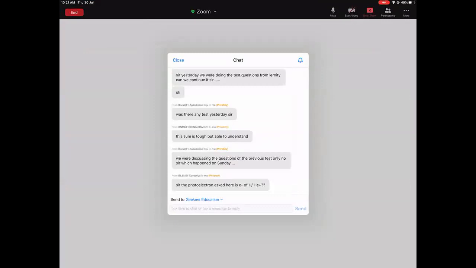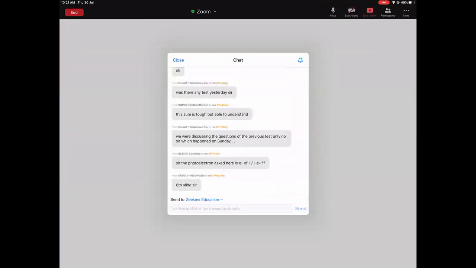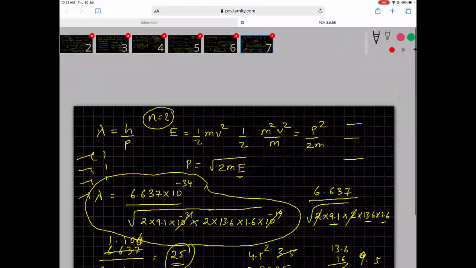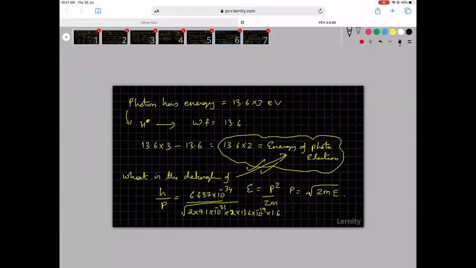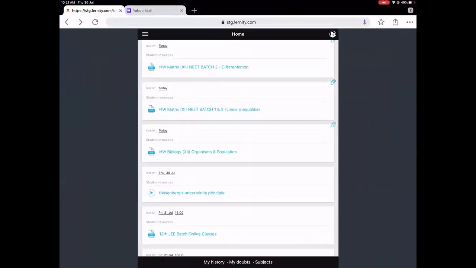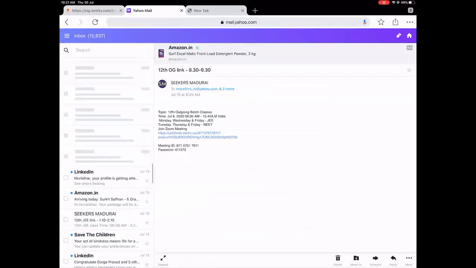The photoelectron asked here is the electron of hydrogen, not of helium. Helium is not emitted. It's only hydrogen which is emitted. Helium is jumping from a higher level to a lower level only. Okay, so good. Let's go back and let me try to discuss the paper.